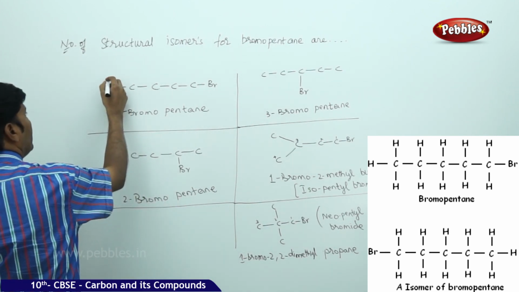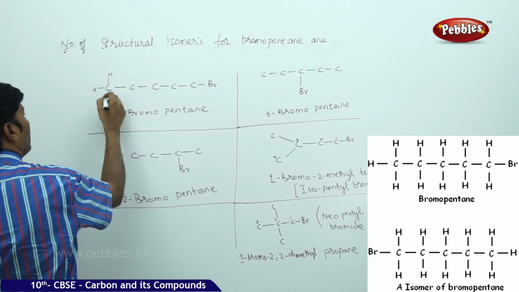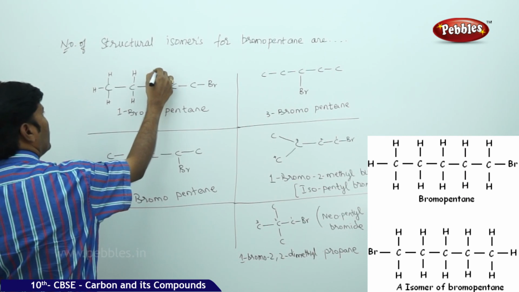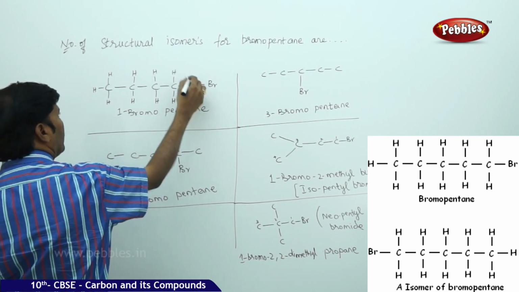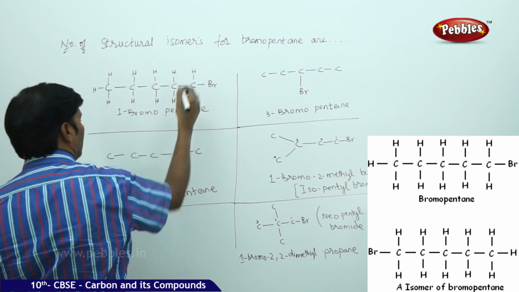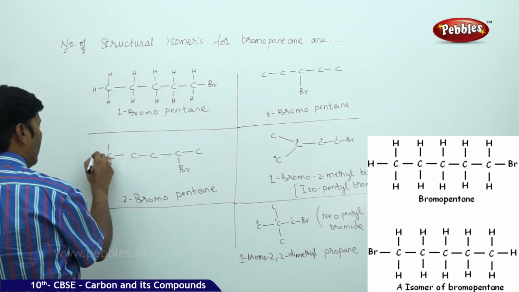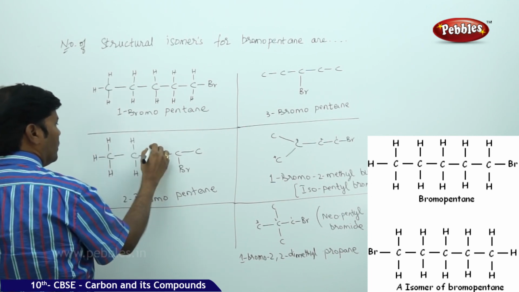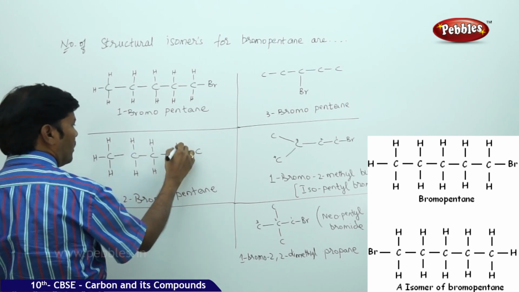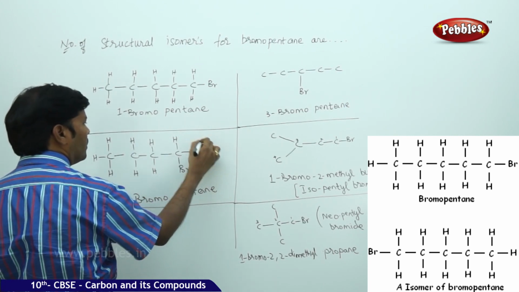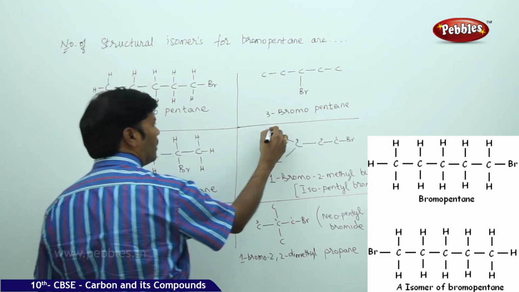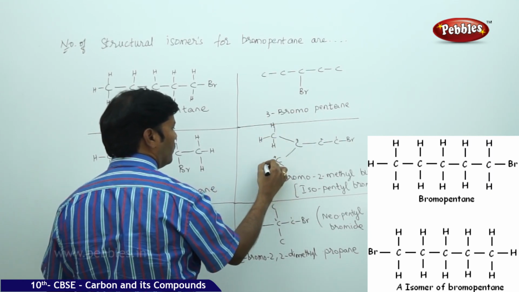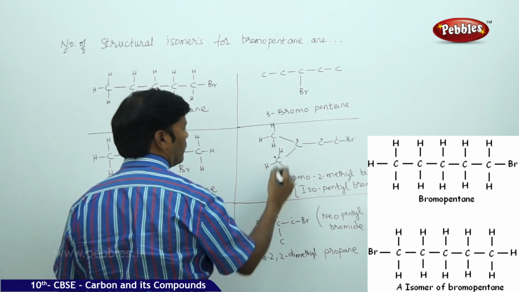So satisfy the tetravalencies. Here you can take 3 hydrogens. Here 2 hydrogens. Here 2 hydrogens. Again here 2 hydrogens. Similarly here also attach 3 covalent bonds. Satisfy the tetravalency of the carbon with 2 hydrogens. Here also we are doing the same thing, and again 3 hydrogens. Here 3 hydrogens.